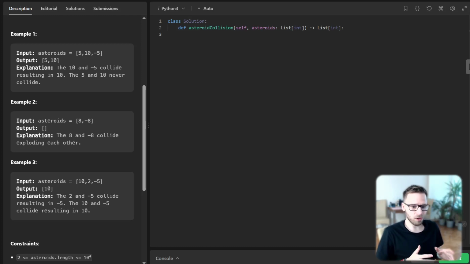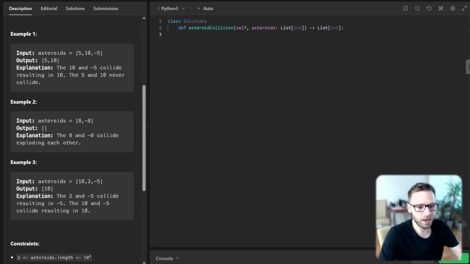So first, let's start by defining our asteroid collision function, which will take a list of integers as an argument. And we then define our logic and implementation in here. So let's implement it and I will explain everything right away.